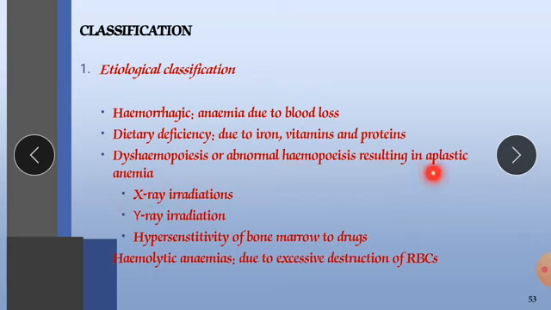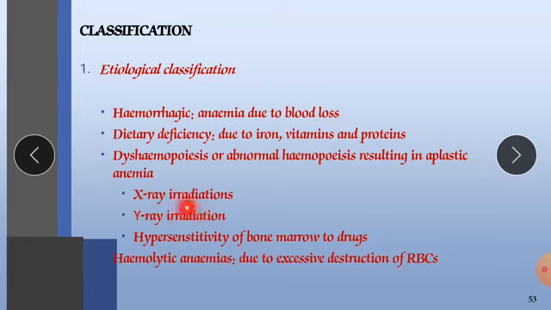What is aplastic anemia? Aplastic anemia is anemia in which there is a defect in the formation of RBC. The defect occurs in the bone marrow, because bone marrow is the site of hemopoiesis. In aplastic anemia, there is a problem in the bone marrow. Bone marrow suppression occurs, which leads to defective or reduced production of RBC or WBC.